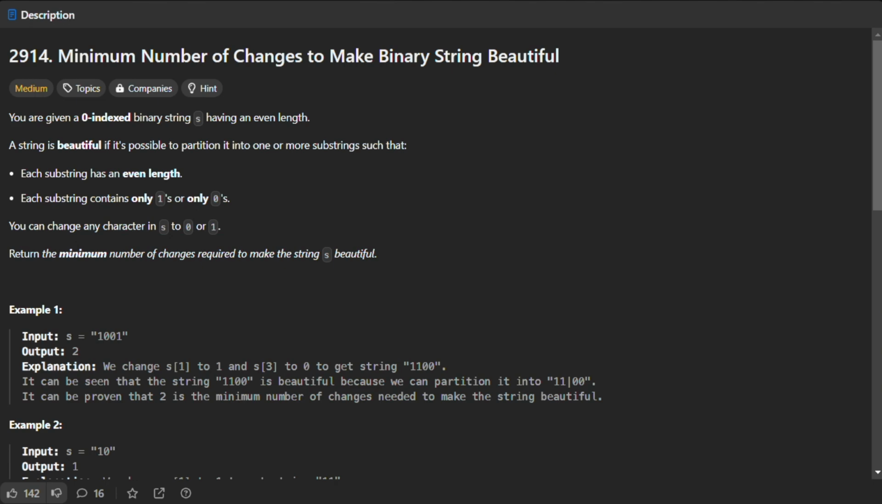In this video, we will discuss the minimum number of changes to make a binary string beautiful. You are given a zero-indexed binary string S having an even length. A string is beautiful if it is possible to partition it into one or more substrings such that each substring has an even length and each substring contains only ones or only zeros. You can change any character in S to 0 or 1. Return the minimum number of changes required to make the string S beautiful.